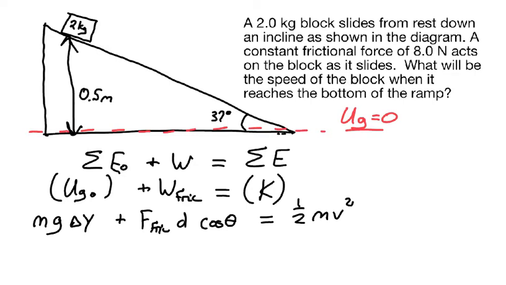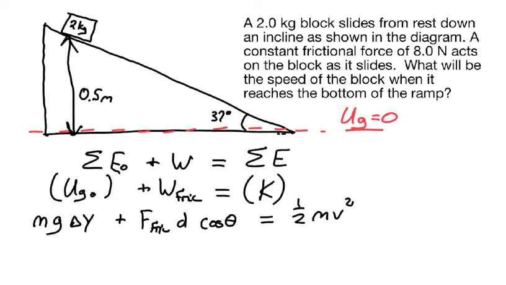Now, looking through the variables in this equation, we start out with m, and I know m, g. So m is 2 kilograms, g will be the 9.8 meters per second squared that we're used to. The y difference from the reference level to our block initially is 0.5 meters, so we know that value. Frictional force, I have a number for. Distance, that's the distance traveled down the ramp. I actually don't have that value, so that's how far it travels to get to the bottom of the ramp. So I am going to have to make a calculation there.